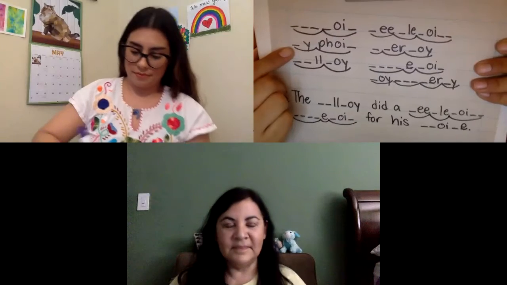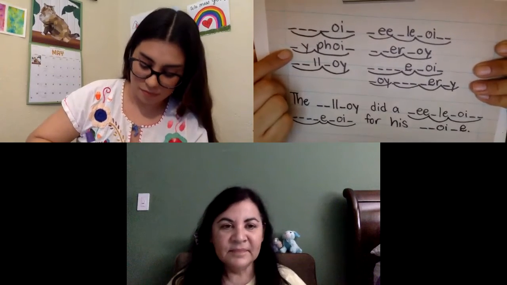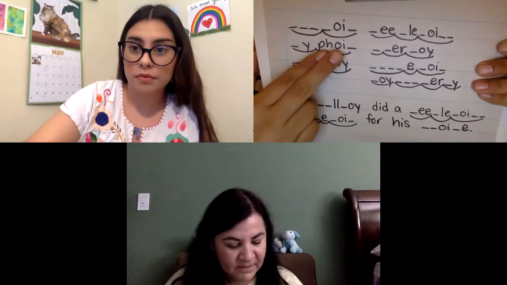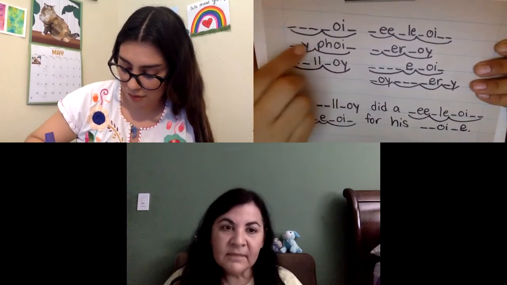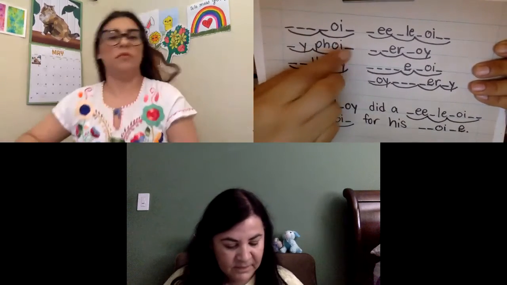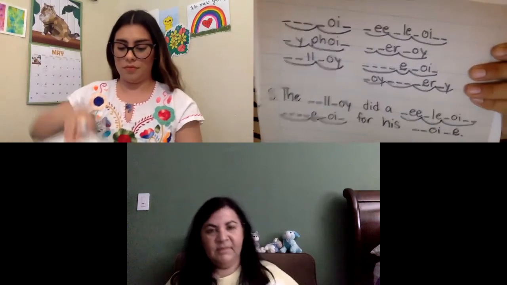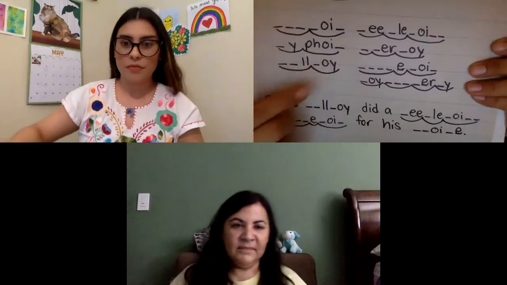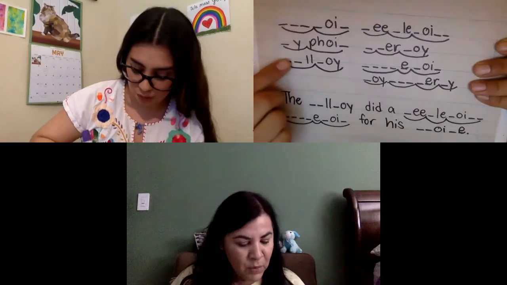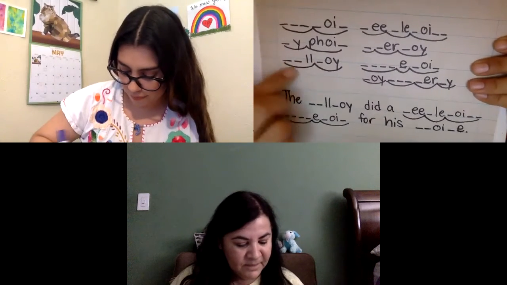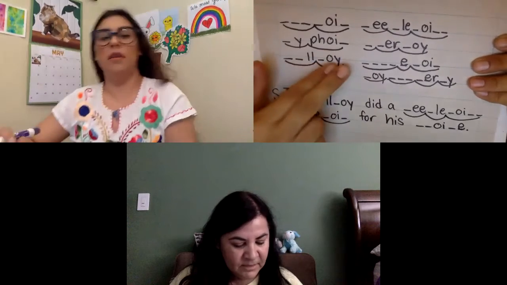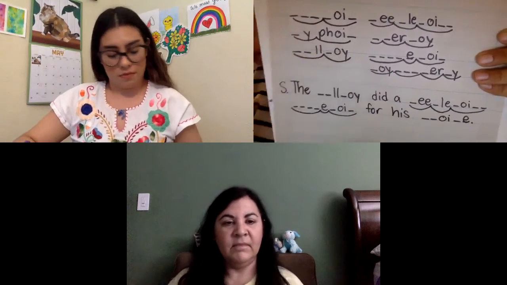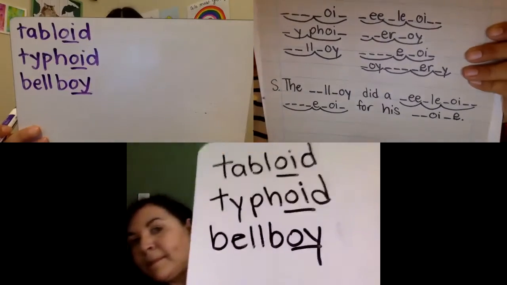Next word. Got a lot of help for this one. Ready? The word is typhoid. What is it? Typhoid. Tie. Oid. Typhoid. Teachers, when you're ready. Beautifully done. Next word is bellboy. What is it? Bellboy. Bell. Boy. Bellboy, teachers. Awesome, you got that right.